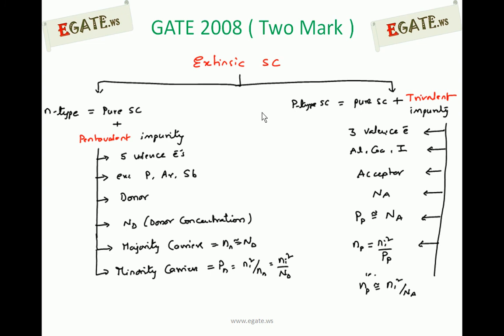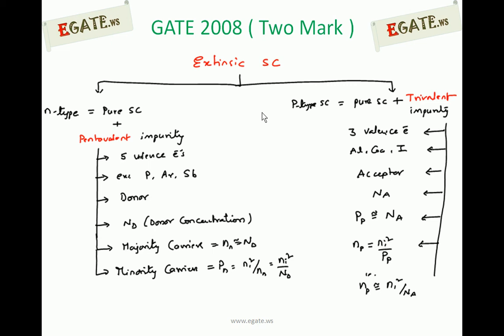Now we will see the important points of P-type semiconductor. Pure semiconductor is added with trivalent impurity to get P-type semiconductor. Trivalent impurity means it has 3 valence electrons in its outermost orbit. Examples of trivalent impurities: aluminum, gallium, indium and boron. Even though it is not written over there, boron is an example of trivalent impurity. Trivalent impurities accept one electron to get a stable configuration, so they are also called acceptors.